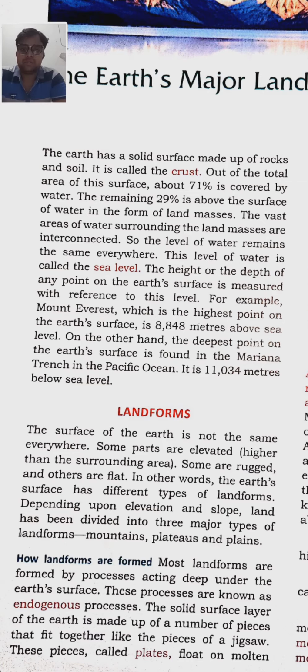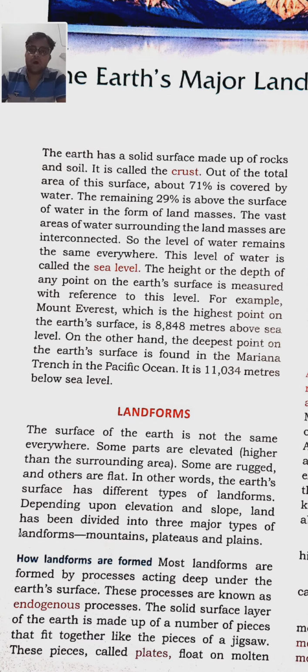So let us begin with our chapter. The earth has a solid surface made up of rocks and soil. It is called the crust. In your junior class you must have studied that the earth is divided into the crust, then the mantle, then the core, which is made of the inner core and the outer core. So our solid surface, that is the crust, is made of rocks.